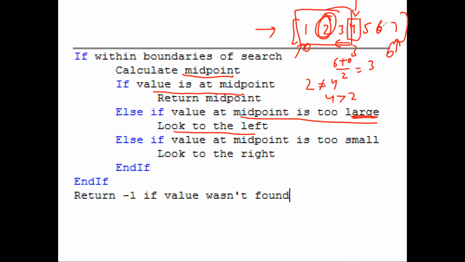And otherwise, if I was looking for a 6, so 6 would have been greater than 4. It means 4 is smaller than 6, and we have to look to the right, and in a way look on the right hand side only. So this is kind of a searching algorithm which is helping us to get the job done.